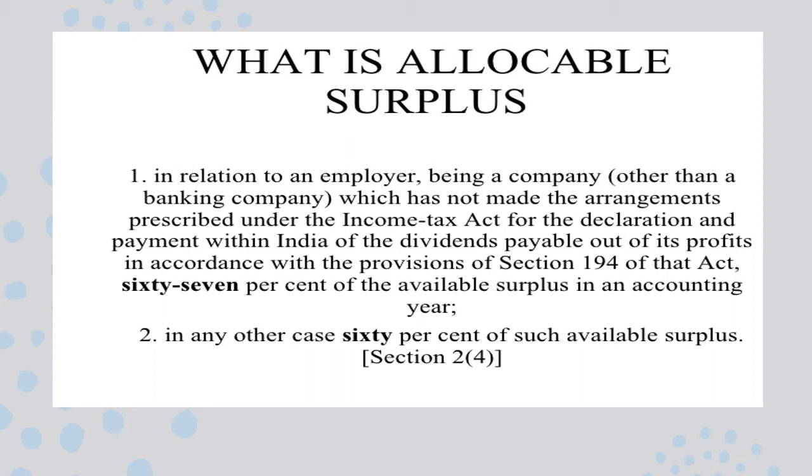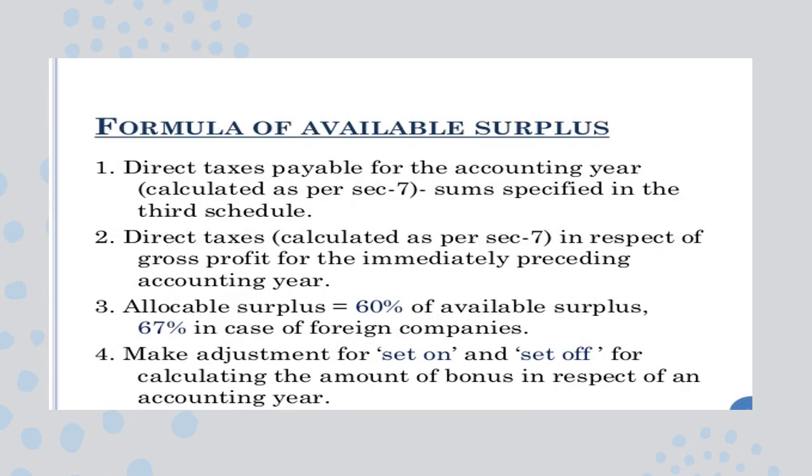We have to take 67% of the available surplus here. In other cases, as I told you, 60% will be taken, with respect to subsection 4. The formula is, we have to take the direct taxes. What is the amount of direct taxes paid? That is already mentioned in Schedule 3.